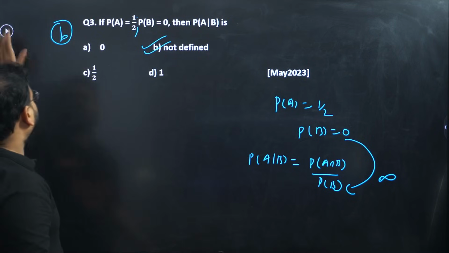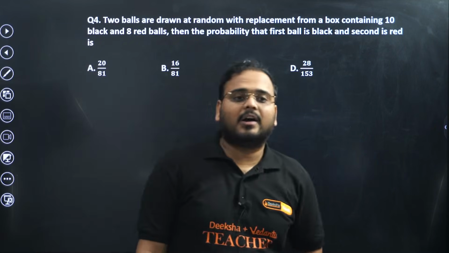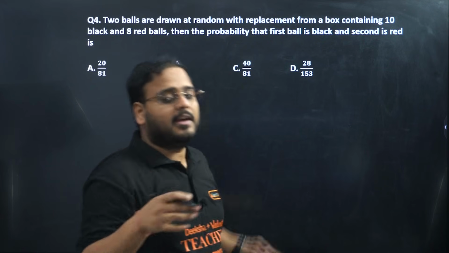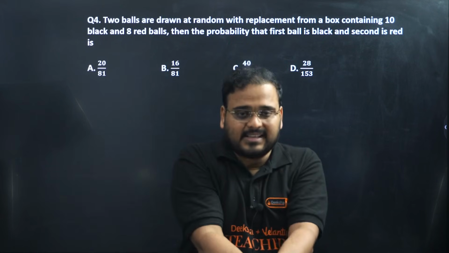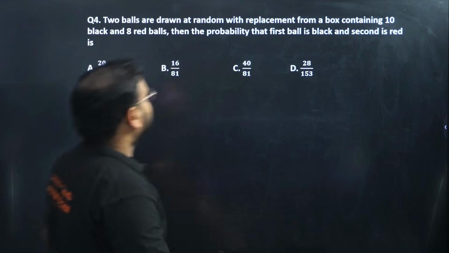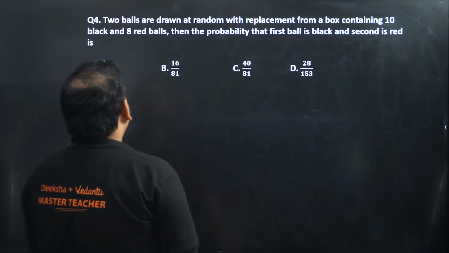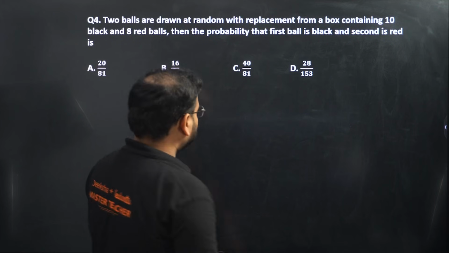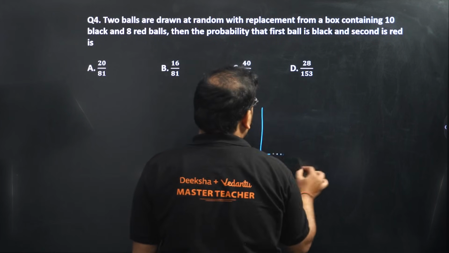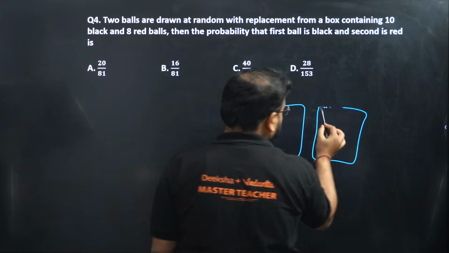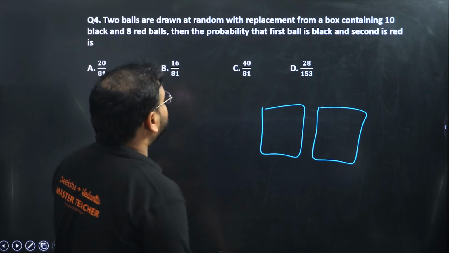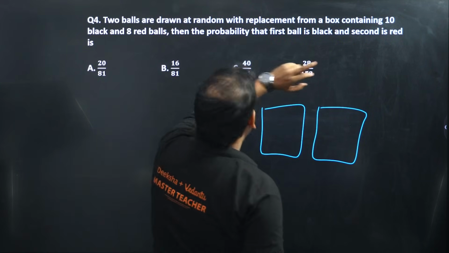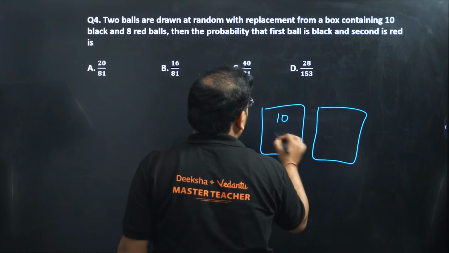Let's move on. 4th. 2 balls are drawn at random with replacement. With replacement means the total will remain same. If you take something out and put it back, replaced, the total will remain same. From a box containing 10 black and 8 red balls, the probability that first ball is black and second is red. So 2 draws are there. First is black and second is red. Black total is what? 10 black. So 10 out of 18.